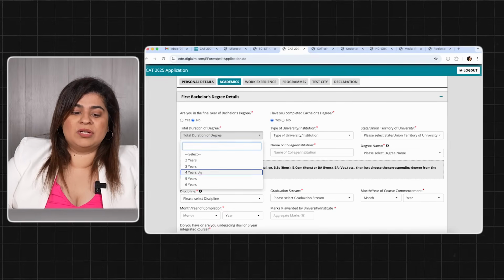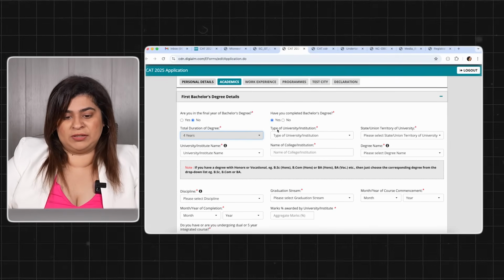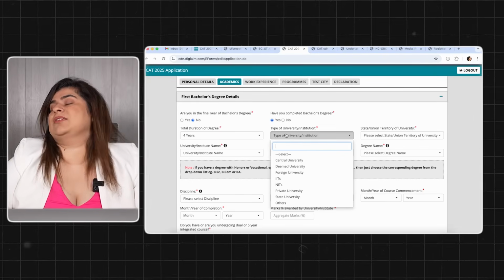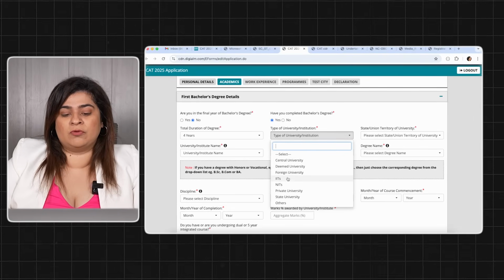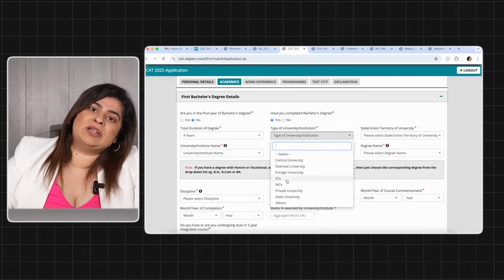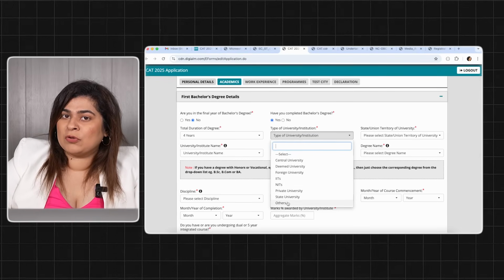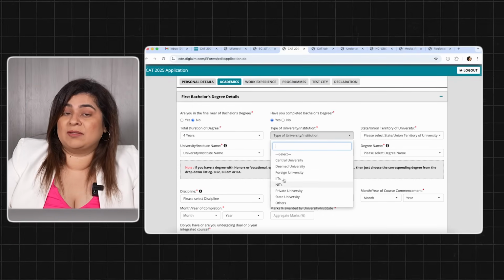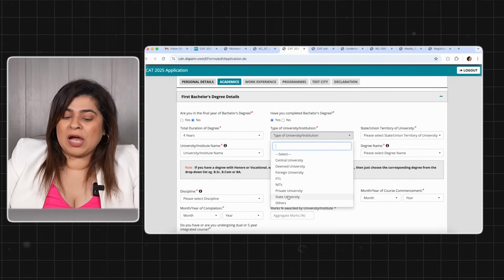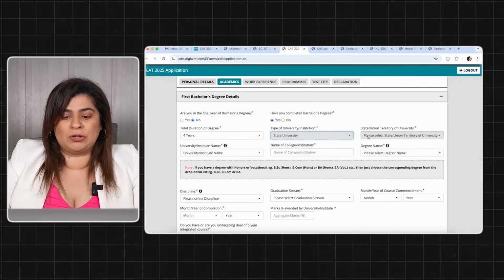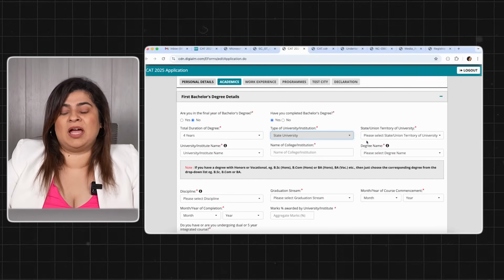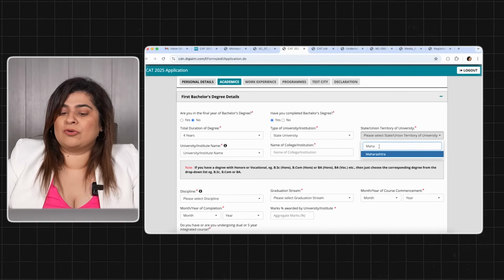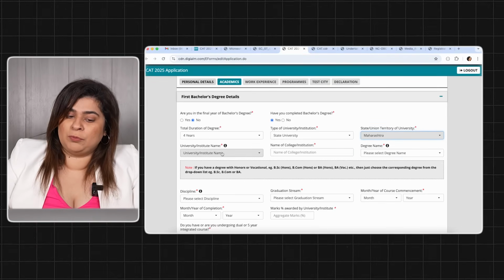Then you have to choose the duration of your degree, type of institute, university. Very interesting here, since the last few years you've got IITs and NITs separately there. If you see, even the placement reports of IIMs and certain colleges have the number of IITs and NITs specifically mentioned. ठीक है, तो आप choose करो which university do you belong to. Are you from a state university? Are you from a deemed university or a private university? Based on your college, you will put that.